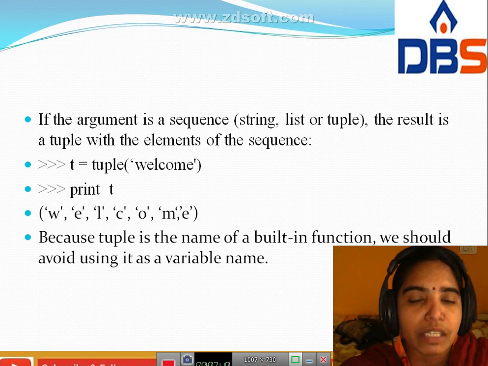Because tuple is the name of a built-in function, we should avoid using it as a variable name. If the argument is a sequence, the result is a tuple with the elements of the sequence. Here t equal to tuple welcome. Print t: w e l c o m e. Because tuple is the name of a built-in function, we should avoid using it as a variable name.